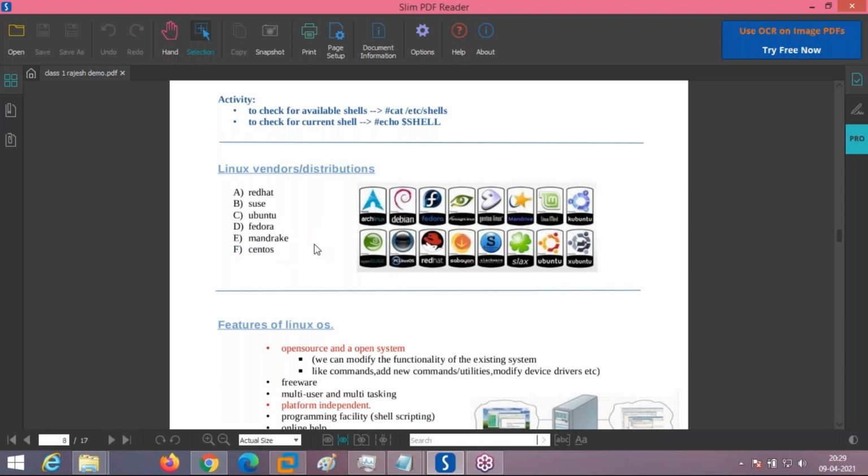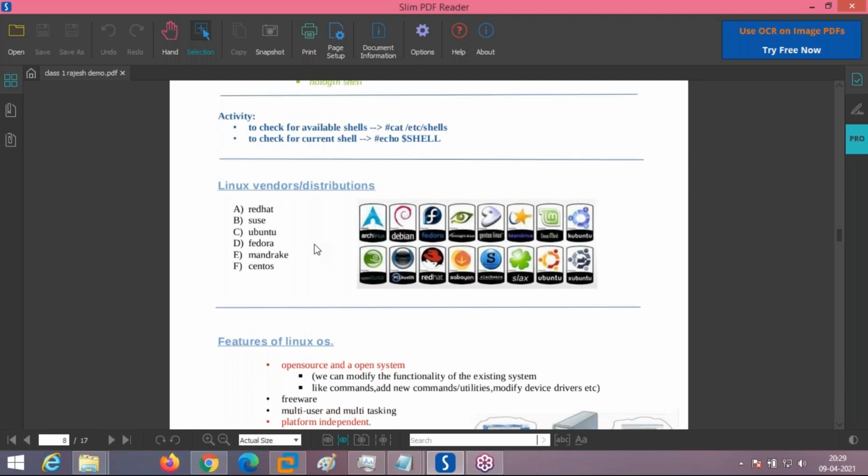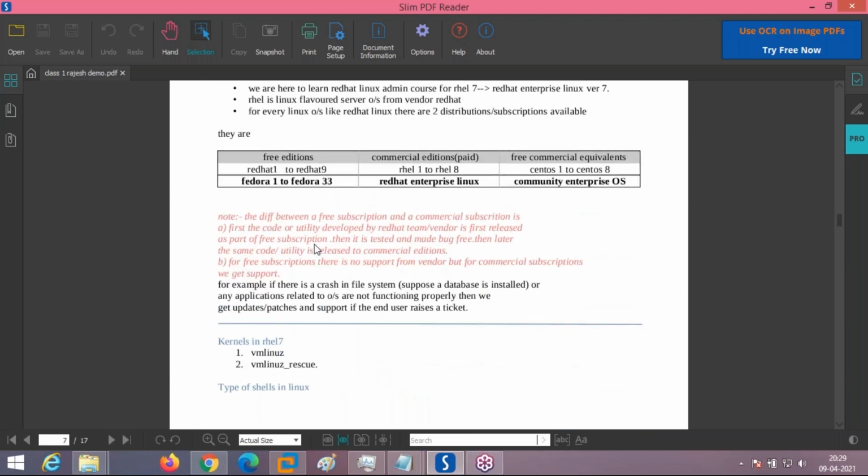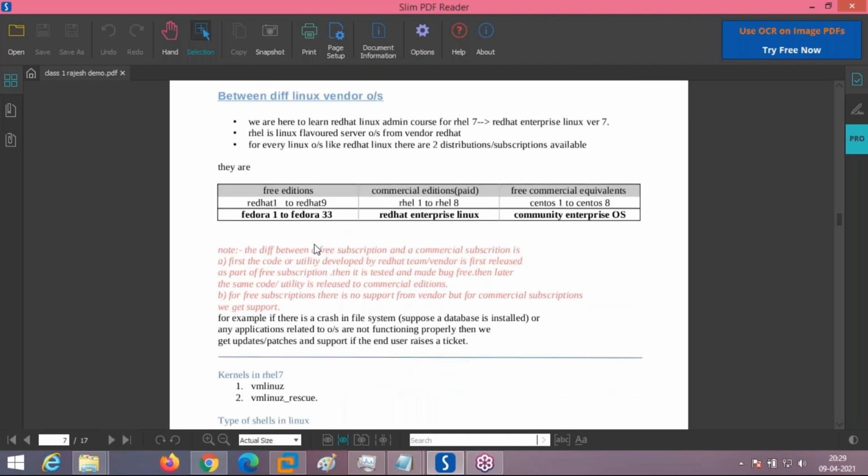Now we understand the different Linux vendors and distributors. Next we will see the different distributions available from each vendor. As we got to know, Red Hat is one of the vendors. It took the original Linux operating system, modified it accordingly, and created its own operating system named Red Hat Linux. Is the Red Hat Linux distribution free, and what are the different editions available from Red Hat? Each Linux vendor, like Red Hat, Ubuntu, and CentOS, has developed its own different editions.